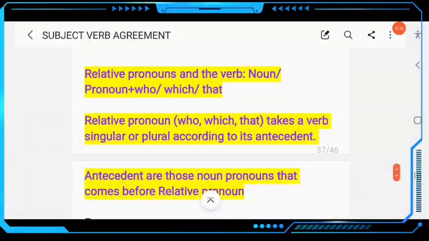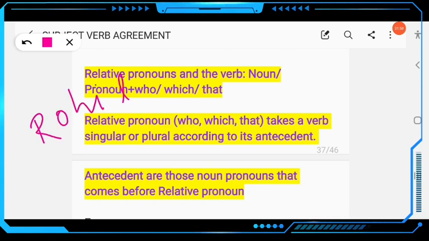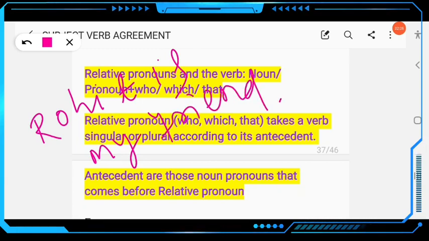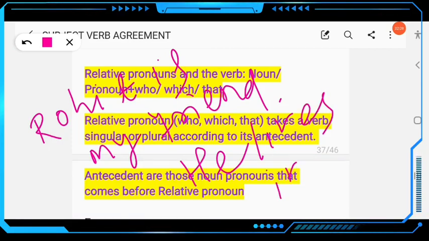Relative pronouns and the verb. A noun or pronoun plus who, which or that, you know, a relative pronoun, takes a verb, singular or plural, according to its antecedent. You know antecedent, I will give you an example here. Rohit is my friend. He lives in Delhi.